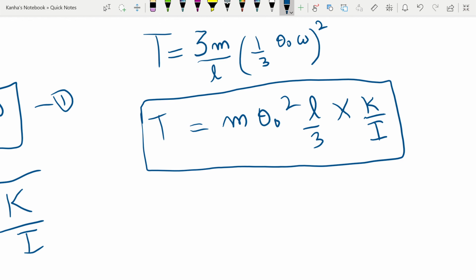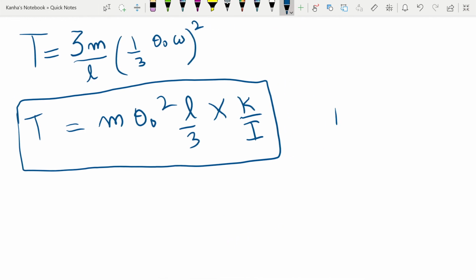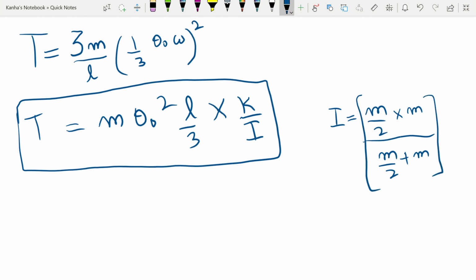So I have the moment of inertia of this system as m by 2 into m divided by m by 2 plus m, into L square. This gives me 1 by 3 m L square.